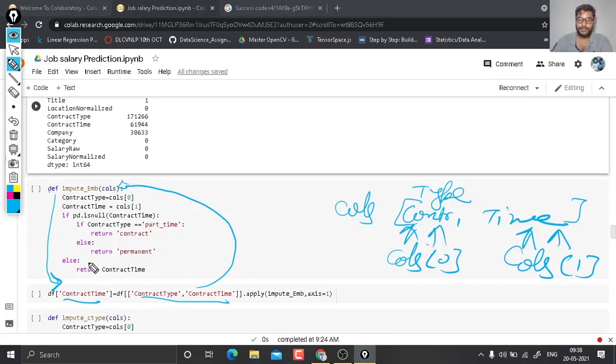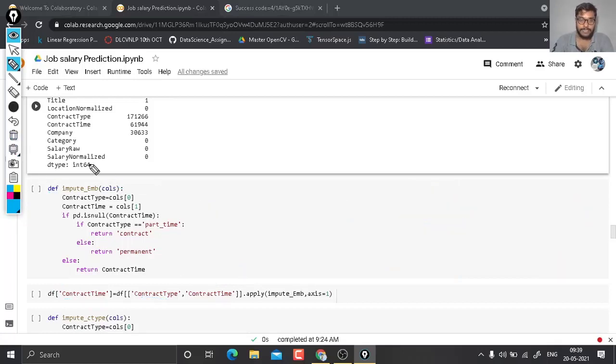Clear? So in this way, those contract times which have null values and whose contract type is part time are going to be filled with contract, and those having null values with contract type full time are going to be filled with permanent, and if not a null value, then it's going to return as it is. If we did not return contract time, then the null values would be filled, but values which were already not null would become null. So we are going to use the last line.